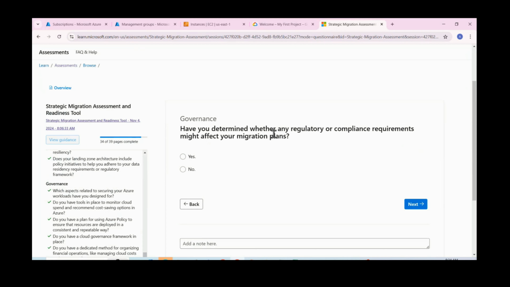Have you determined whether any regulatory compliance requirements might affect your migration plans? Like data residency, just now we observed, right? Some factors. So we didn't observe that. We didn't analyze that actually. We need to analyze.